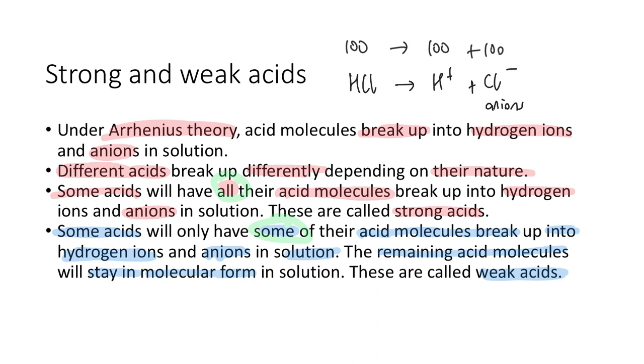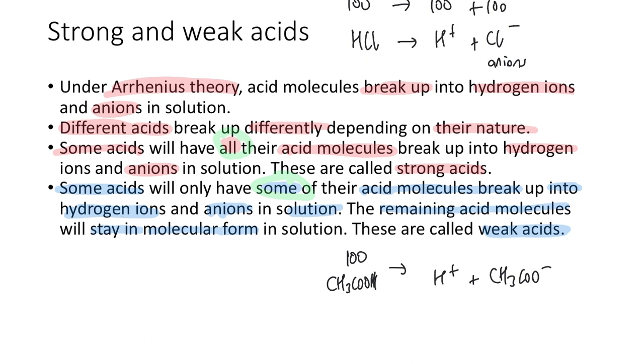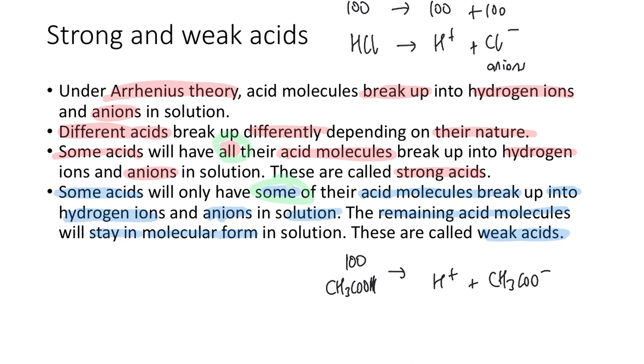But if you had a weak acid, and an example of this is ethanoic acid, that will split into H plus and CH3COO minus. However, you might end up not with 100 of the H plus and the CH3COO minus.